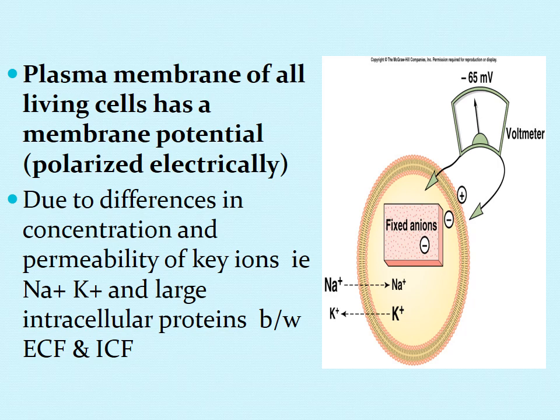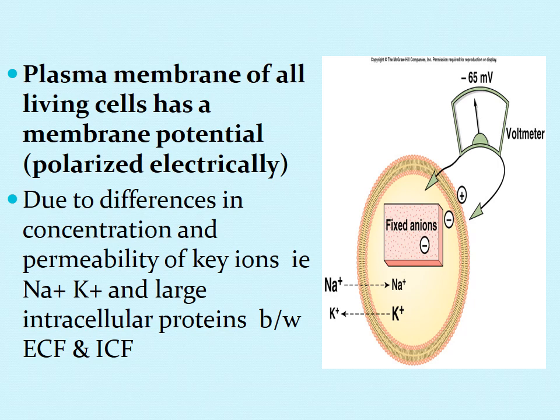Okay, but in the body, we don't actually have positive and negative charges as such. Actually, we have positive and negative ions in the ECF and ICF, and the difference in the concentration of these ions is responsible, particularly two important ions, sodium and potassium, and large intracellular proteins which have a strong negative charge, between the ECF and ICF.